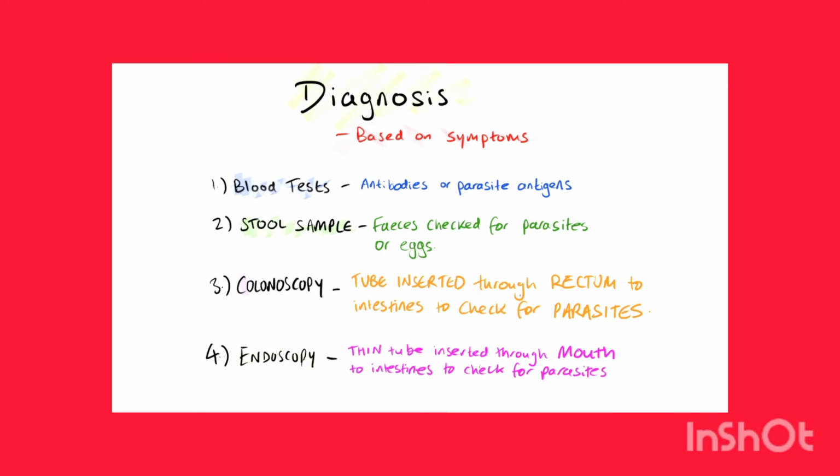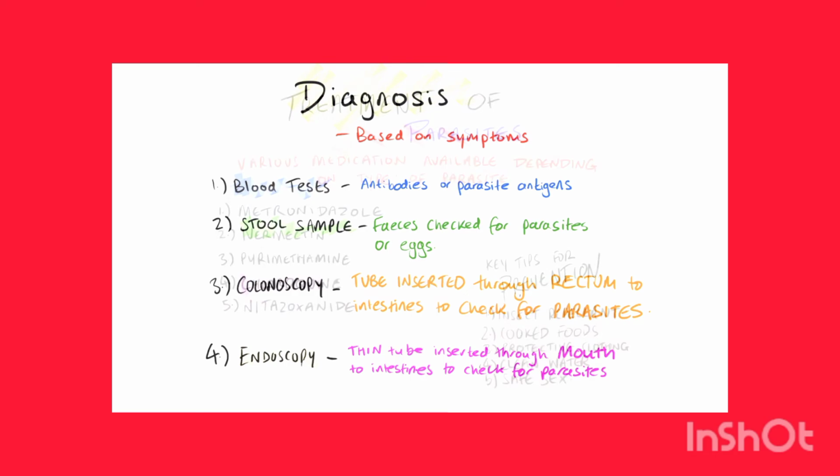different days and they are examined for parasites or parasite eggs. An endoscopy is where a thin tube is inserted through the mouth into the intestines to check for any parasites. A colonoscopy is an alternative. This is where a tube is inserted through the rectum into the intestines in order to locate parasites.